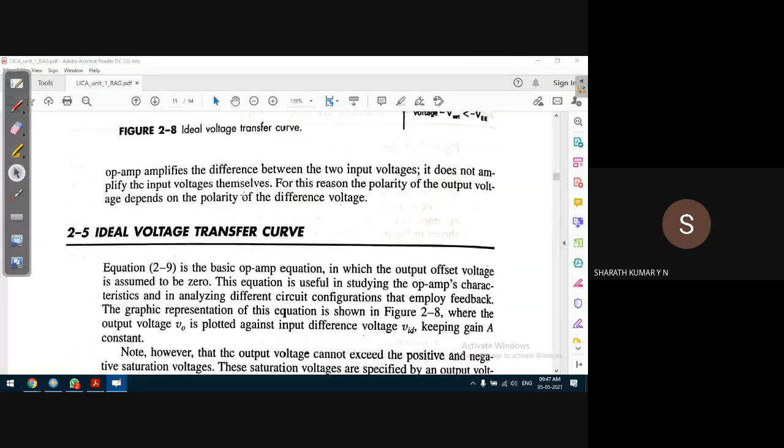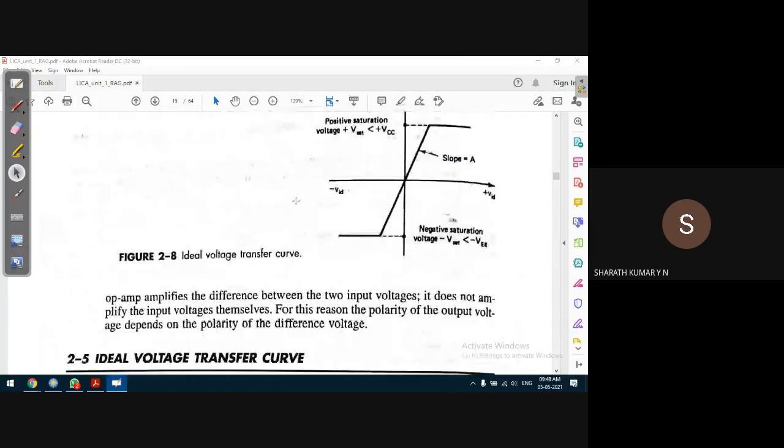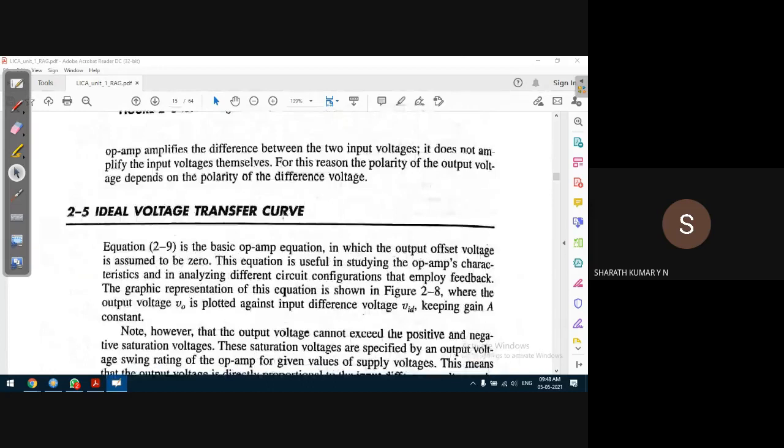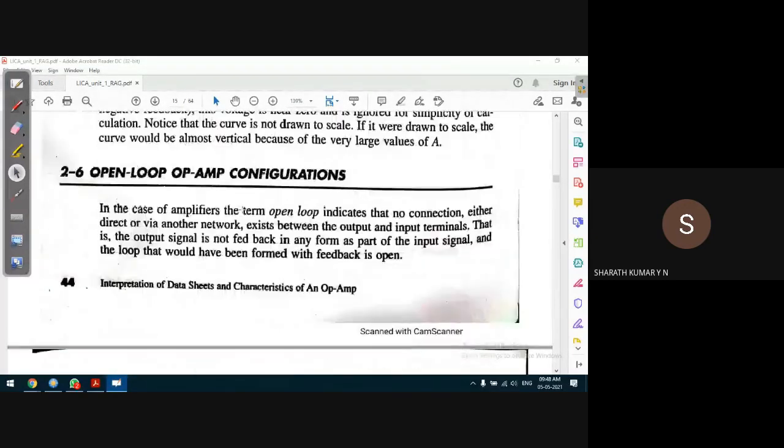Ideal voltage transfer curve, I think figure 2.8 is it. Here the author has explained the ideal voltage transfer curve. That's what we discussed just now. We have discussed it earlier also.